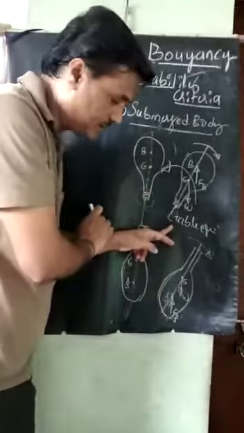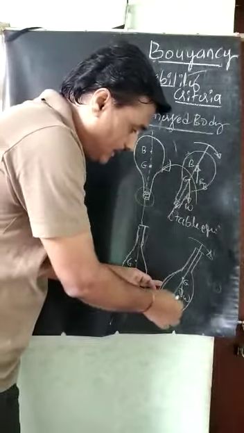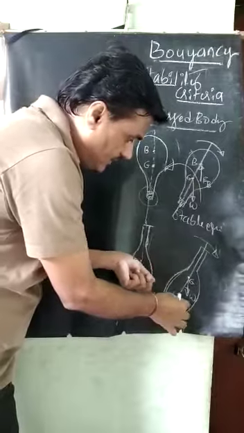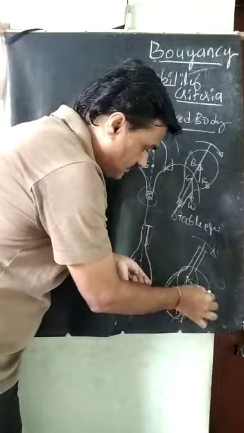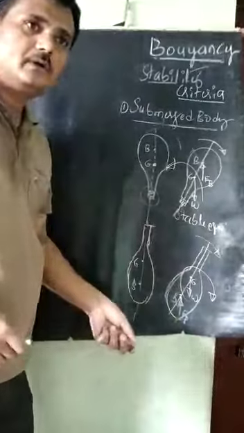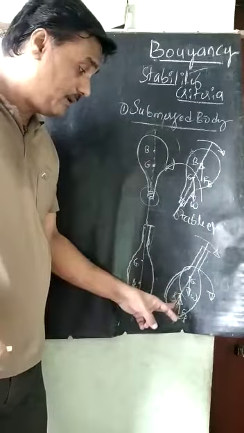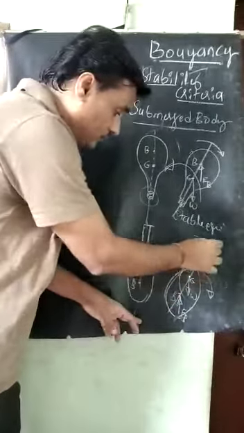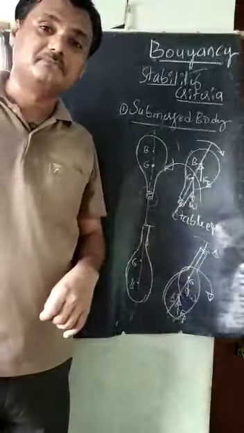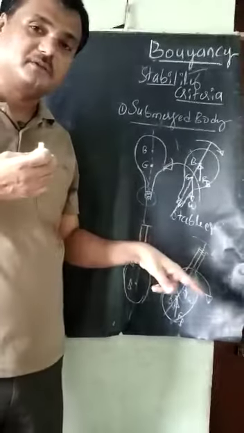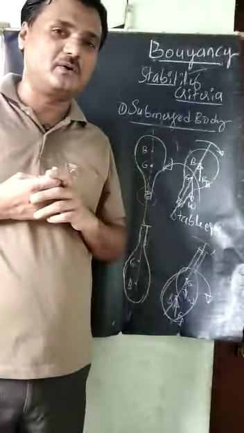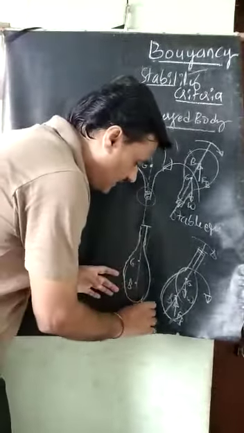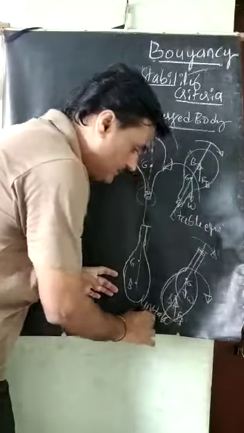Yes, it is a clockwise direction, and the moment or couple created by the W and FB is also acting in the clockwise direction, the same direction. That means the moment created by this W and FB at this shape is also clockwise. External disturbance is also clockwise. Both are in the same direction here, so the body will not be restored back. Therefore, this is called the unstable equilibrium.